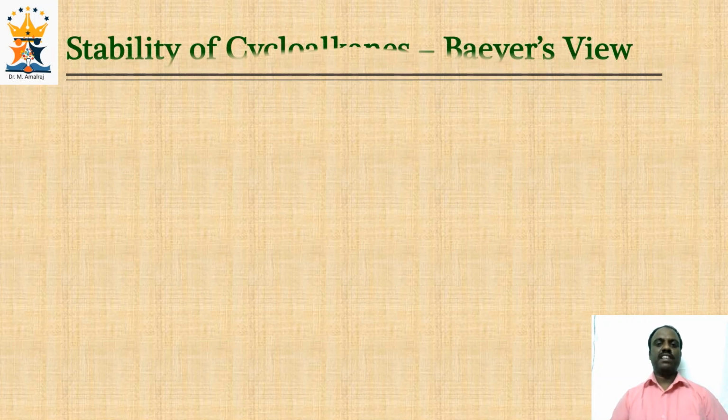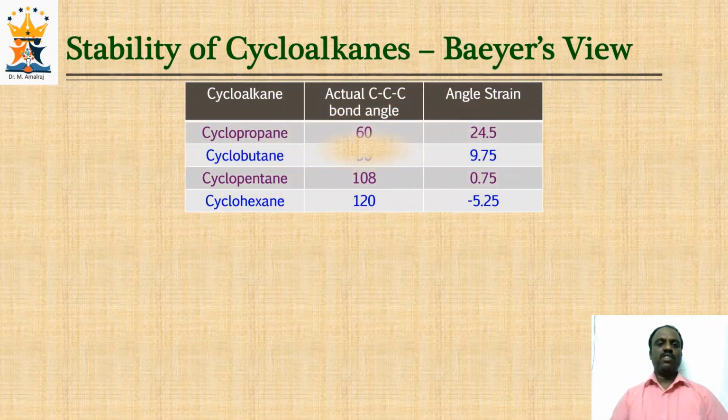Now let us summarize the stability of cycloalkanes according to Bayer's theory. This particular table gives the overall summary of what we have discussed so far. In cyclopropane, the internal bond angle is 60 degrees and the angle strain is 24.5 degrees. In cyclobutane, the internal bond angle is 90 degrees and the angle strain is 9.75 degrees. In cyclopentane, the internal bond angle is 108 degrees and the angle strain is 0.75 degrees.